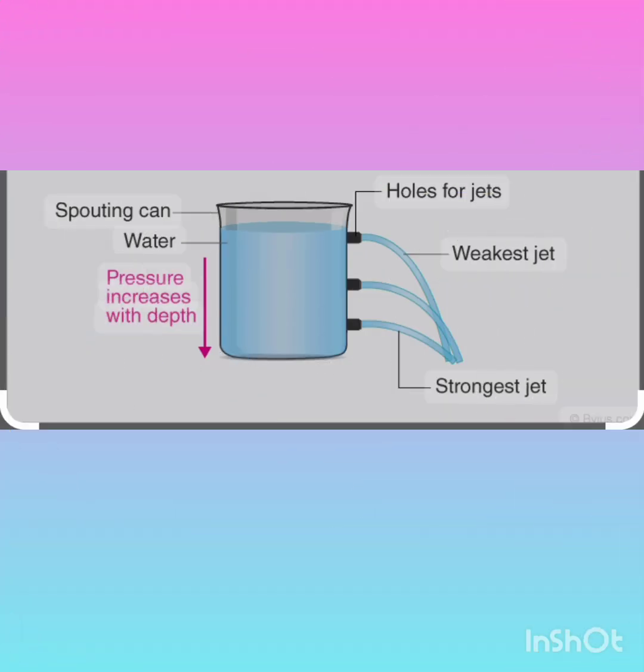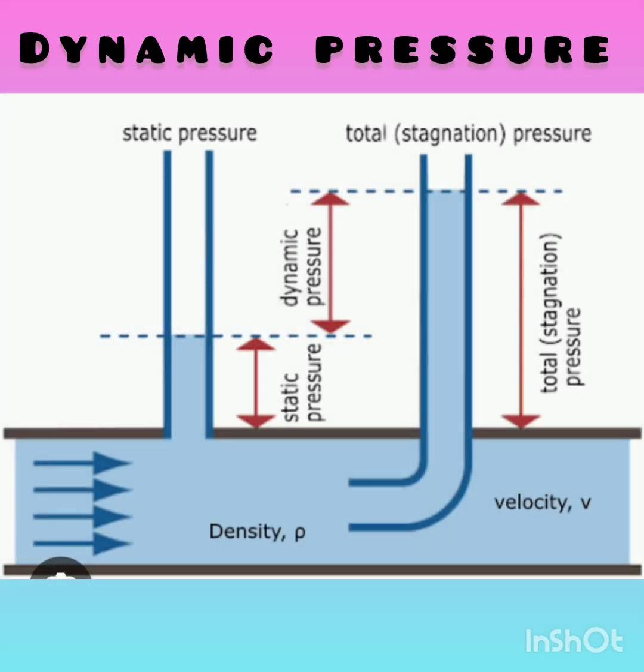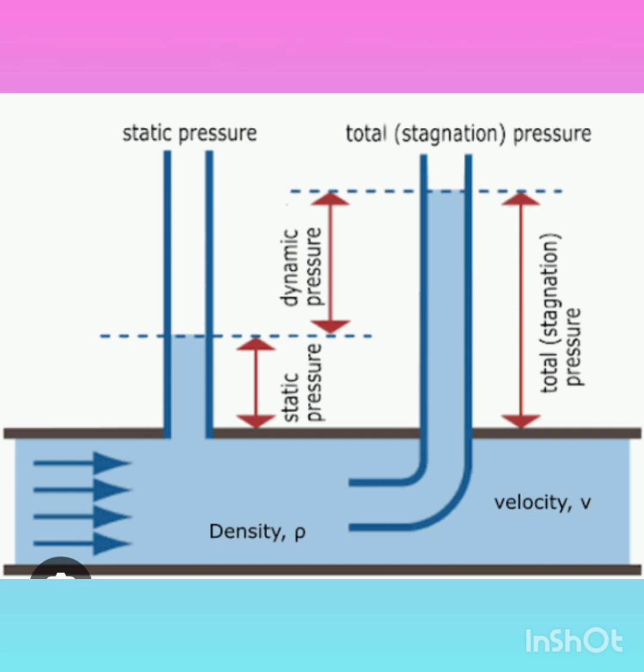Now we're moving on to the types of pressure in liquids. Types of pressure in liquids include hydrostatic pressure, dynamic pressure, gauge pressure. When we're talking about hydrostatic pressure, it is the pressure exerted by a liquid at equilibrium due to its weight. Dynamic is the pressure exerted by a liquid in motion.